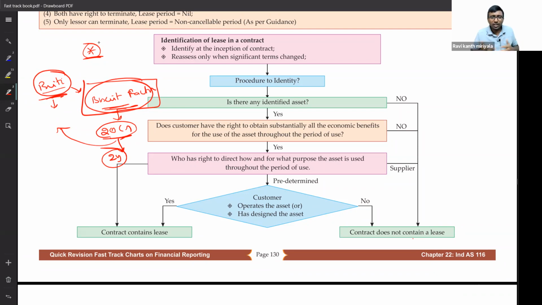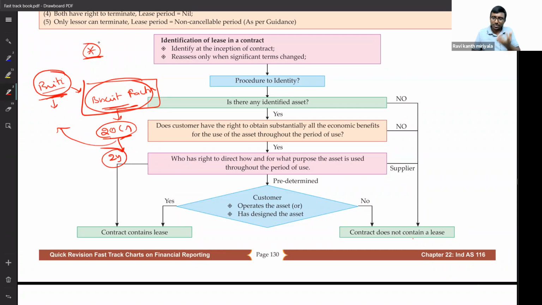Because what are you doing as an owner, my dear? Nothing. Can you use your factory for making some other company's biscuits? No, I cannot, because it is under control. These 2 years, it is under the control of Britannia. Can you decide when to operate, when to stop? No, nothing I can do, sir. That means you actually gave the factory on lease to the Britannia company. That's why we always say you are supposed to read the agreement terms and conditions very carefully, whether it is lease or sale of goods.